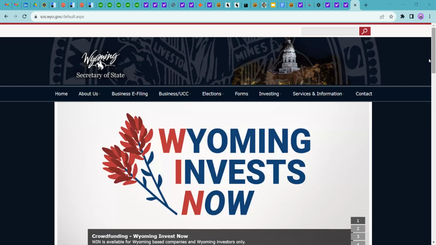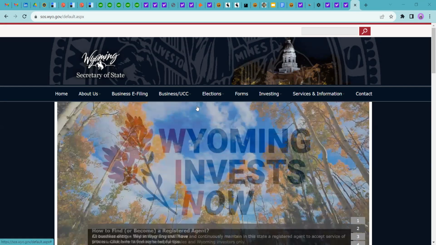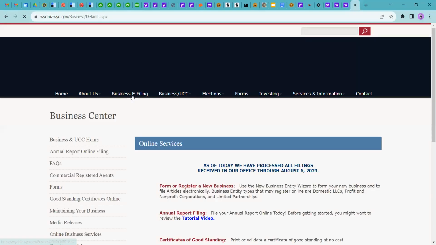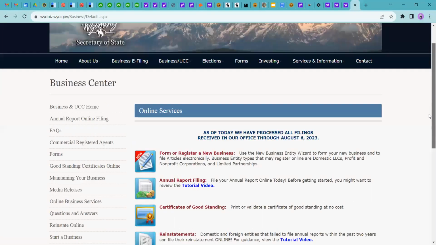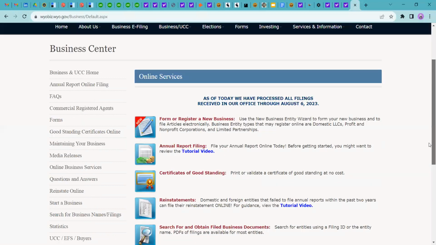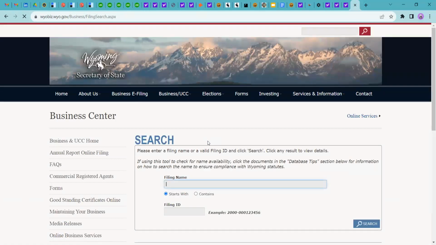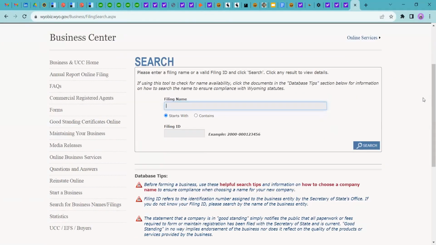This is the home page. This is the Wyoming Secretary of State website. After opening this, you can click on the business e-filing section. After clicking on it, you will see all the details about the formation and registering a new business. Just for your knowledge, you can search here with the entity name to see if the entity name exists or not.